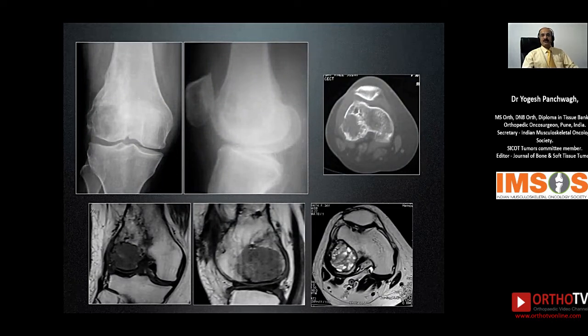Whenever we do a biopsy, it's important to understand that we need to biopsy following all the biopsy principles. This is a 35-year-old lady who presented with a recurrent lesion in the lateral corner of the femur.